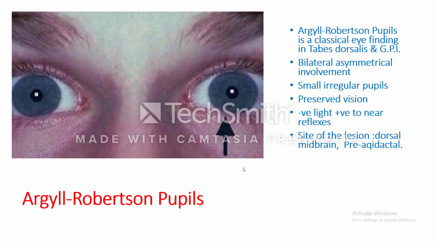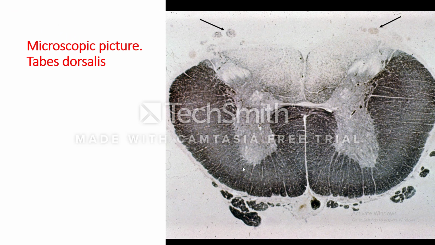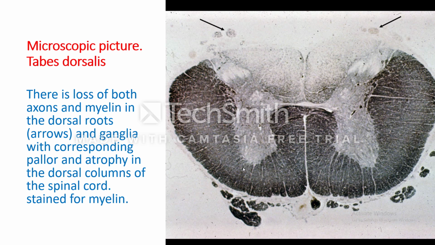What is the site of the lesion? It is pre-aqueductal, near the aqueduct of Sylvius in the midbrain. Microscopic picture in tabes dorsalis. In tabes dorsalis, there is loss of both axons and myelin in the dorsal roots, here in the dorsal roots, and also in the ganglia, with corresponding pallor and atrophy in the dorsal column of the spinal cord, stained for myelin. Thank you so much.